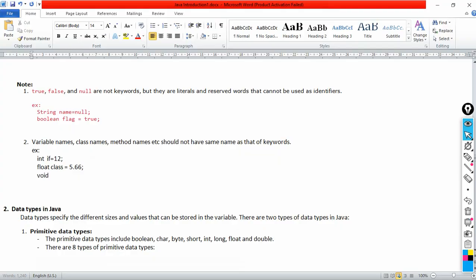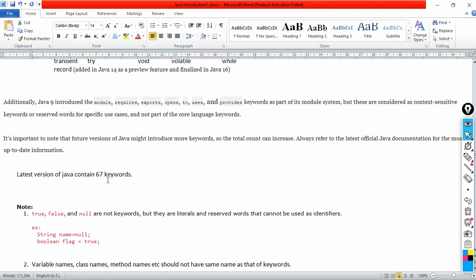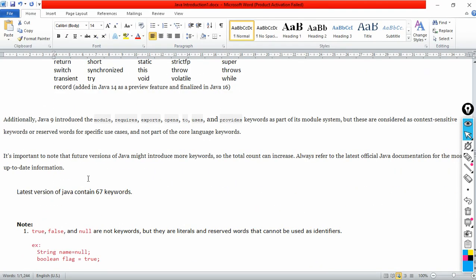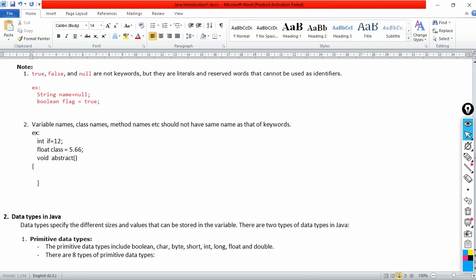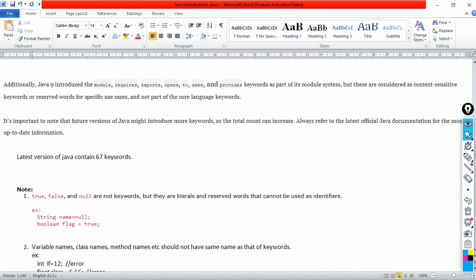Suppose I write a function, I cannot write something called abstract function. I should not write this. Why? Abstract is also one of the keywords of Java. So like this, all these are wrong. This is an error, this is also an error, and abstract is also an error. Like this, variable names, function names or class names cannot be keywords.